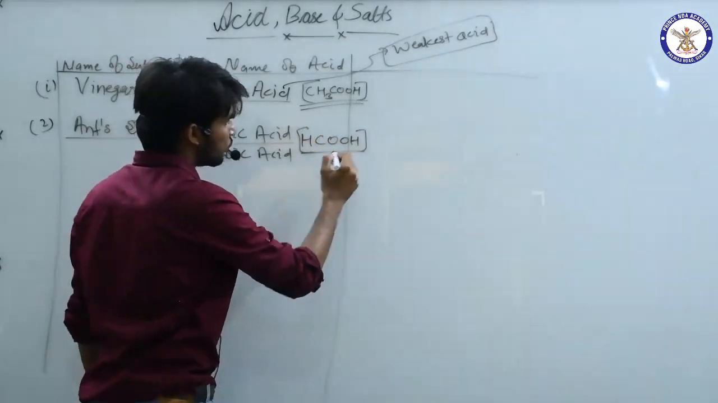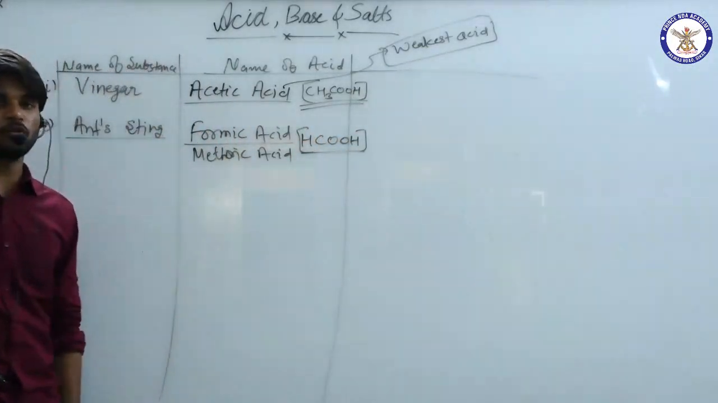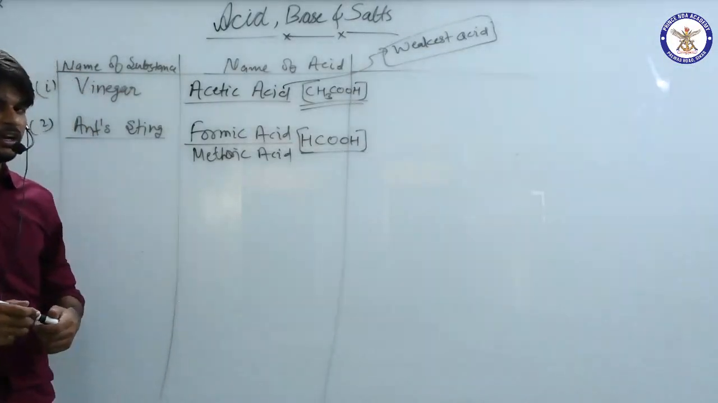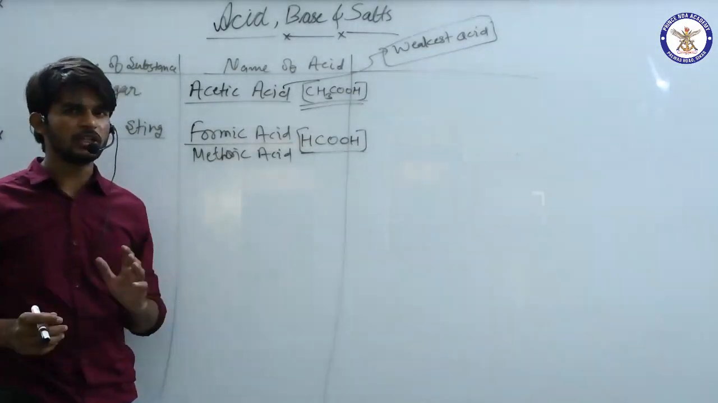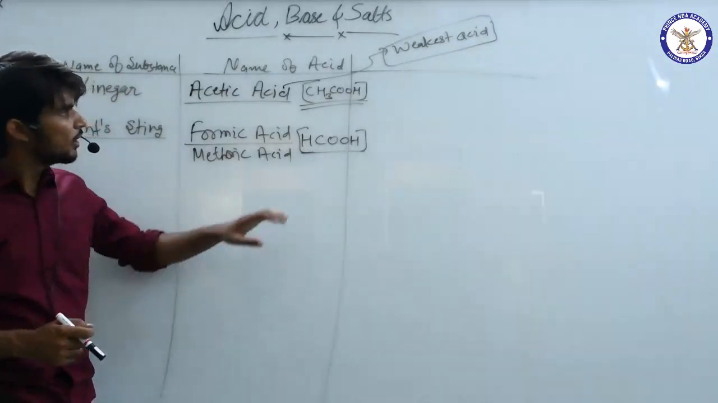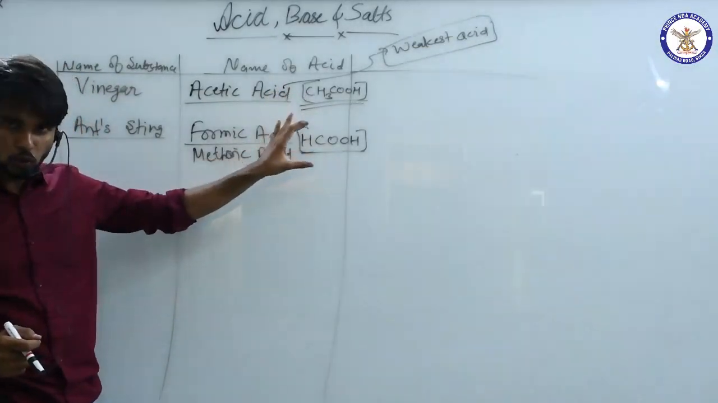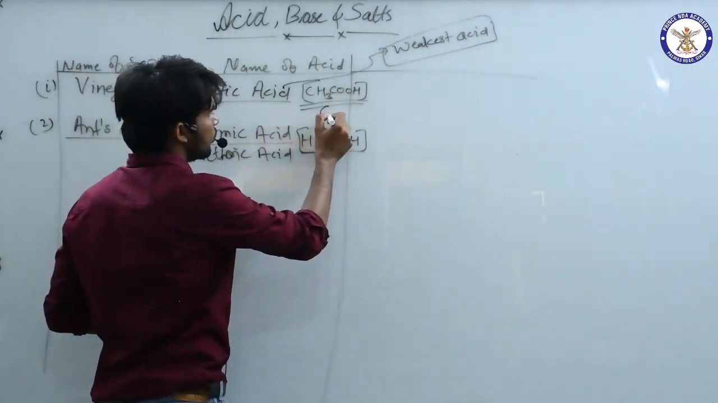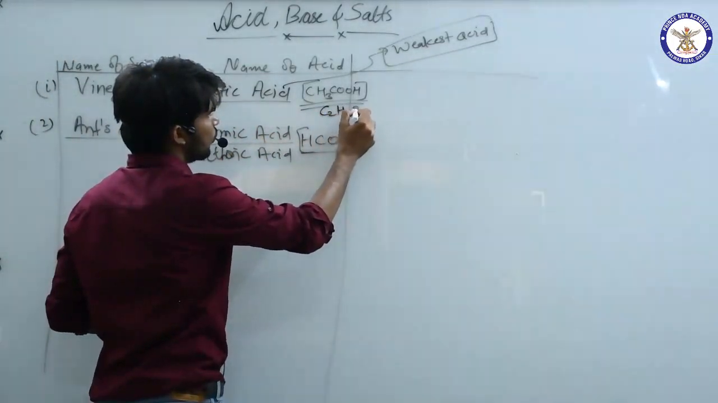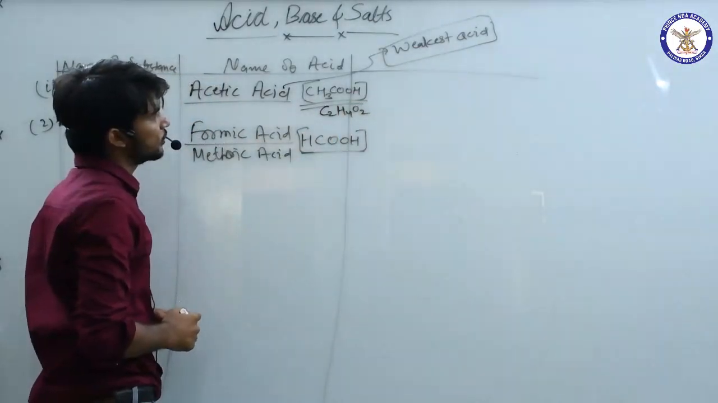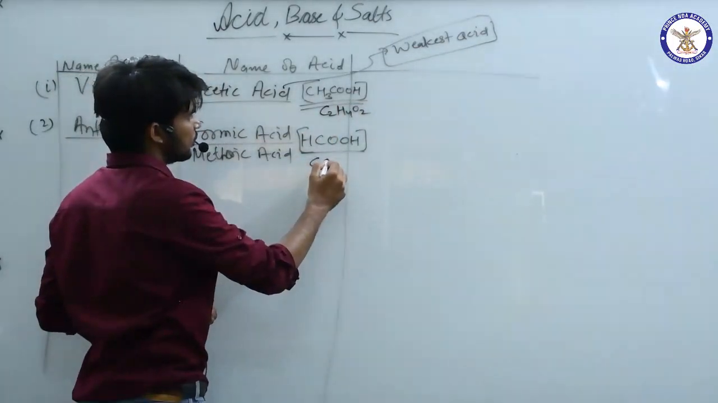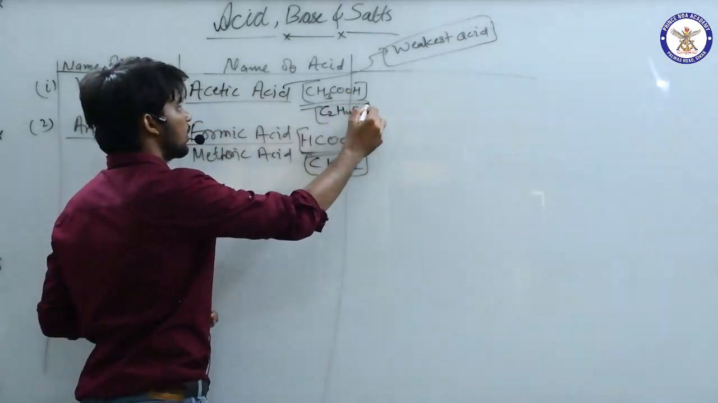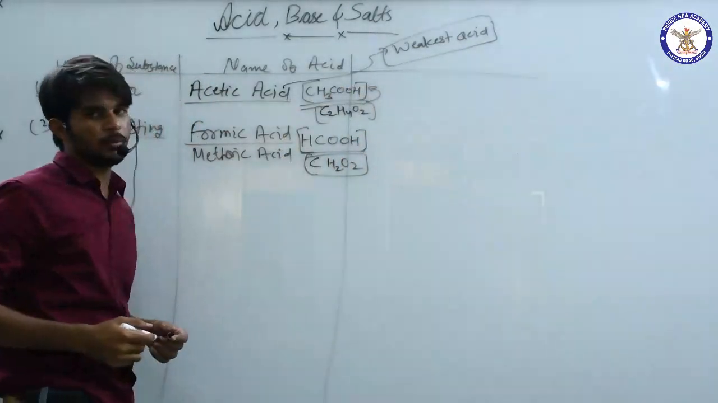Mind it, I will not write each and every chemical formula of acids, because it will become more complex for you to remember, and they are not that important as far as our exam is concerned. These are simple and easy to remember. That is why I am telling you. This could also be written as CH2O2. So you can remember the formula like this.